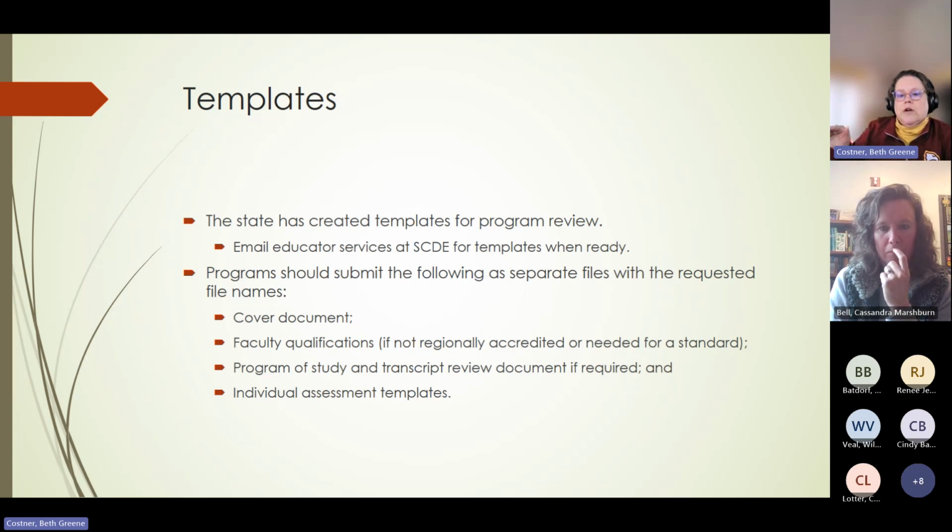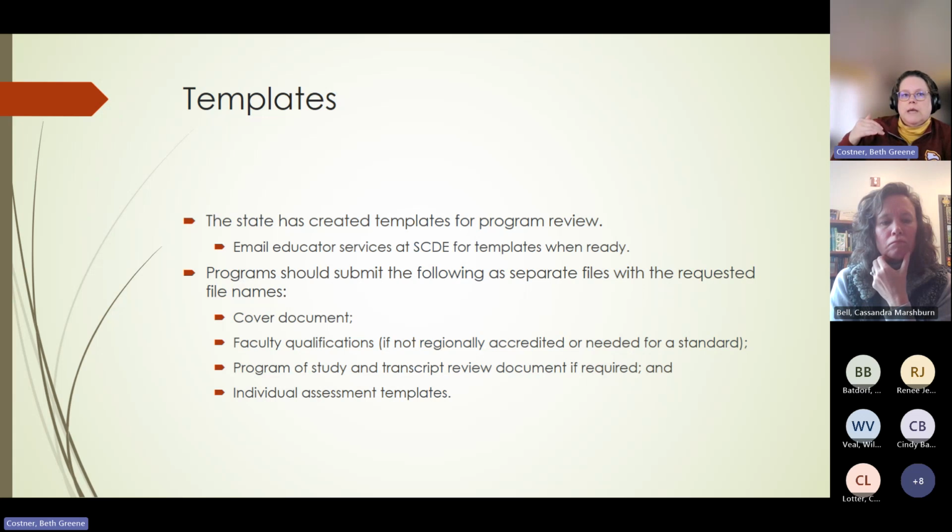If you are regionally accredited, because your regional accreditor actually asks for that. You can, if it helps you in some way, but you don't actually have to fill that out for the state. It's pretty straightforward. There is a place for you, you are expected to submit program of study, and if you have a graduate level initial prep program, what's your transcript review document look like?